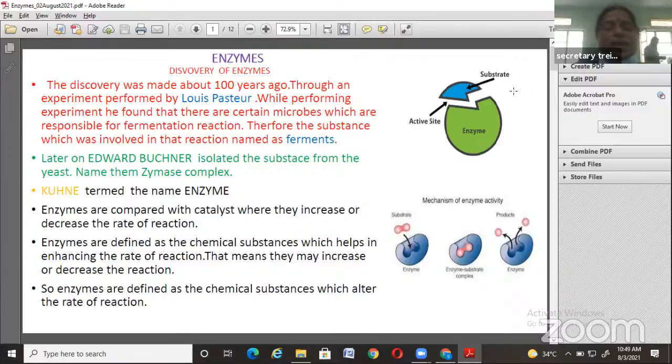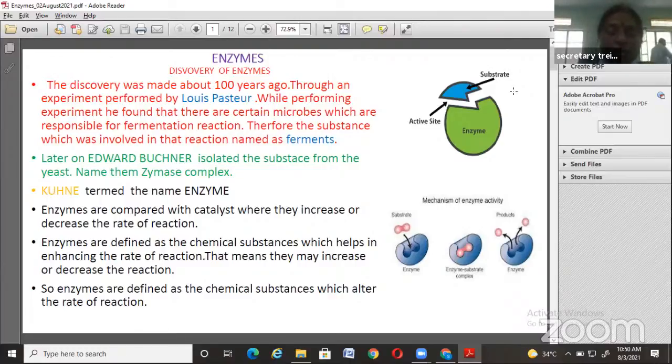In the next classes we will discuss the composition of enzymes, their structure and their activity. All the things will be discussed in other classes.